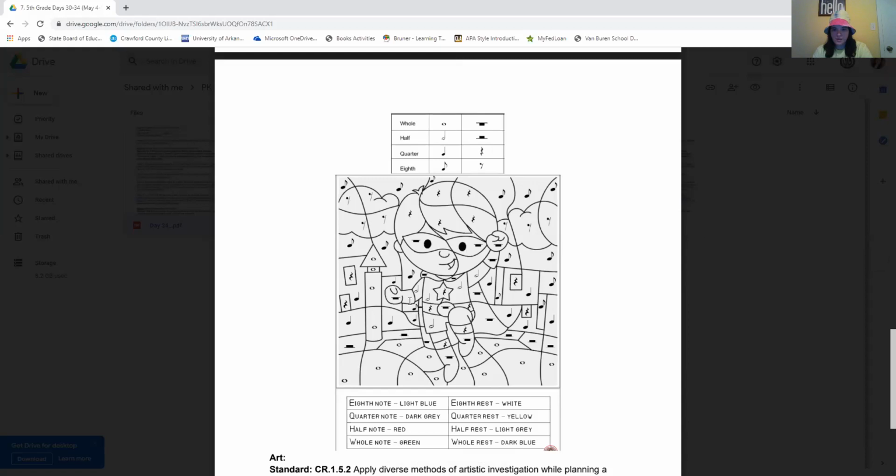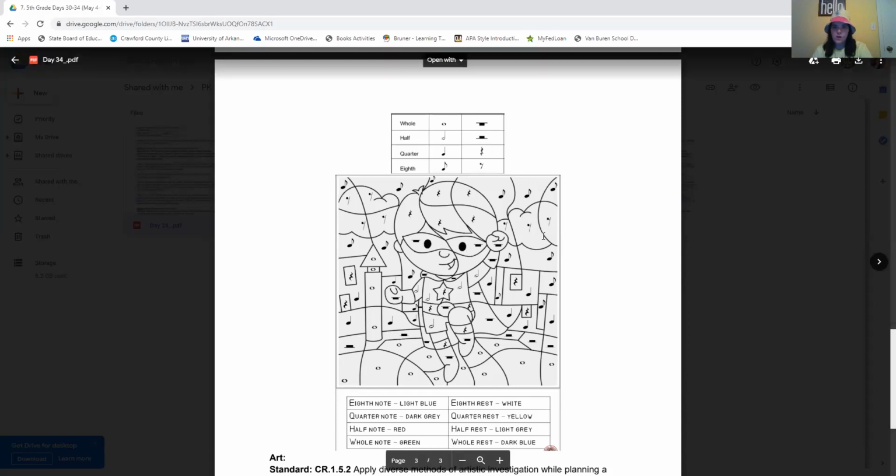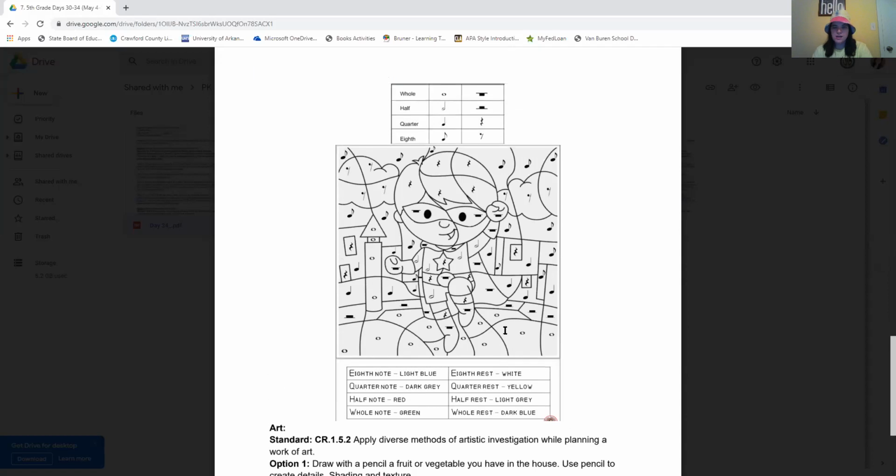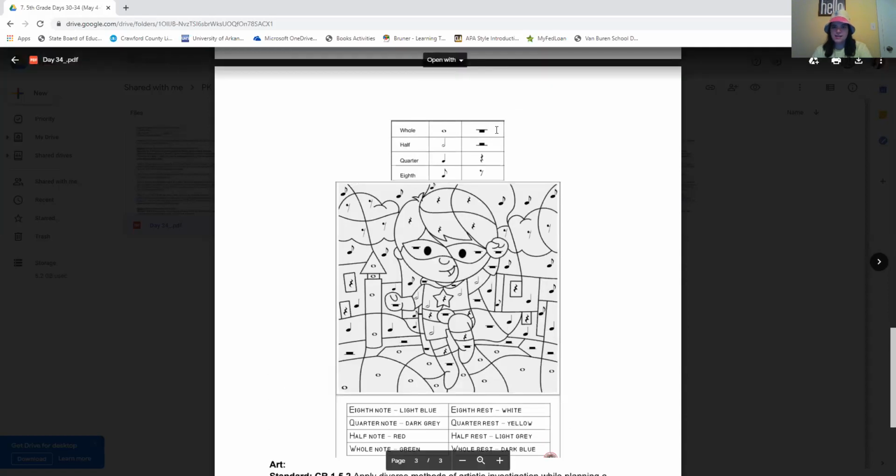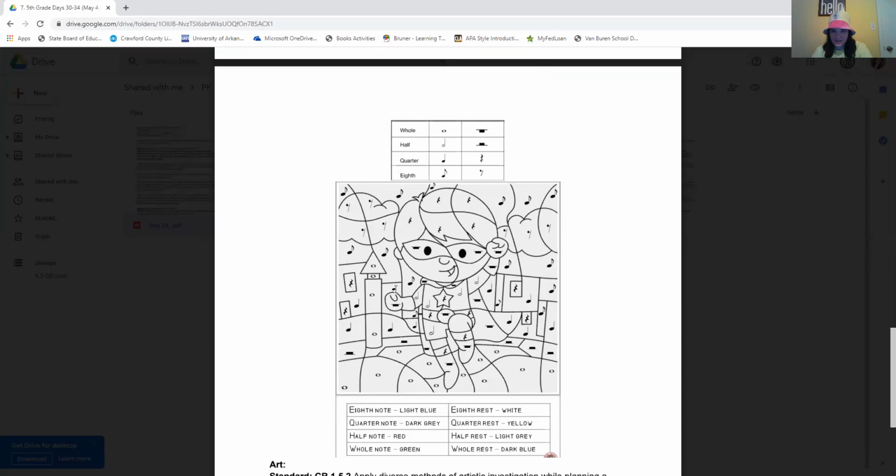Oh wait, no. That's a whole rest. So this right here is gonna be light gray. This right here is gonna be light gray. Then your whole rest. So your whole rest looks like this. So his glove is going to be white. Wait, no, dark blue. I'm reading from the top. I am losing my mind. Whole rests are dark blue. So his glove is going to be dark blue. His little belt buckle will be dark blue. His boots will be dark blue.